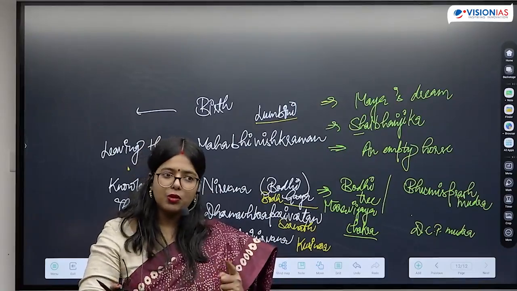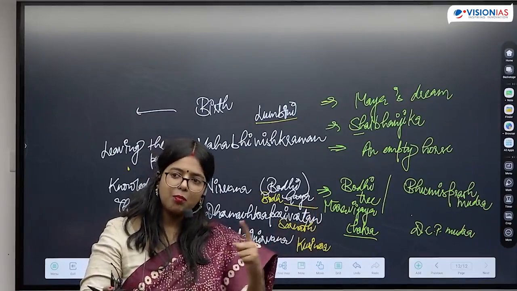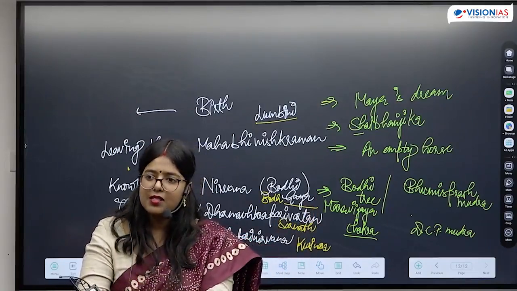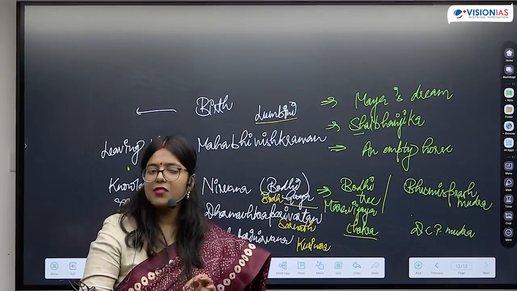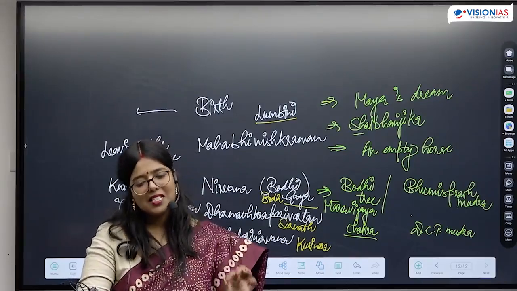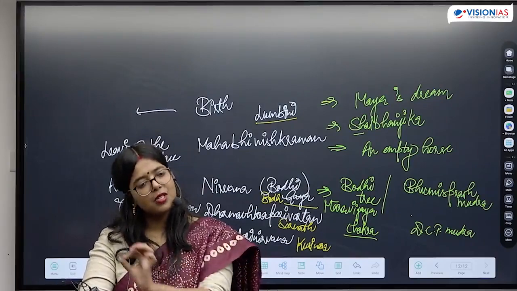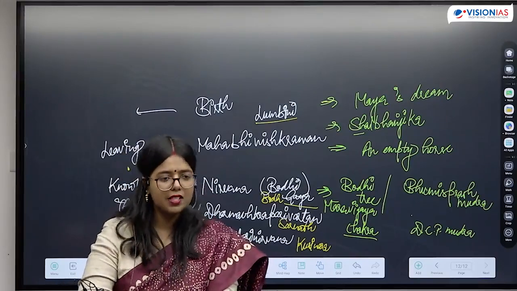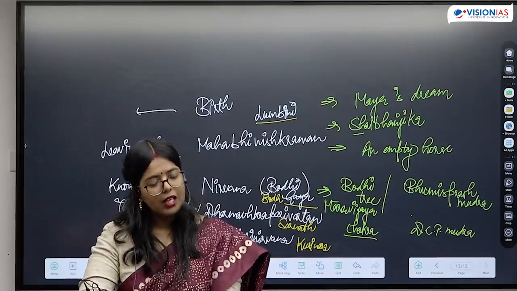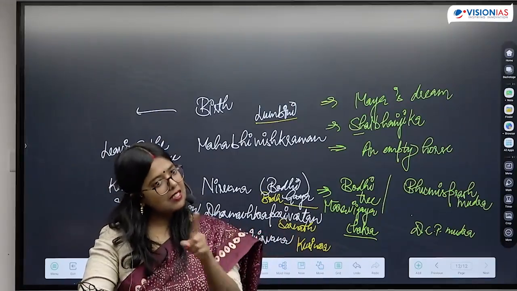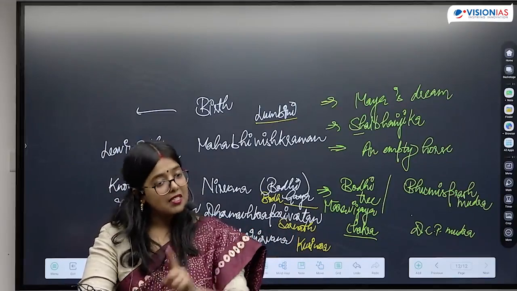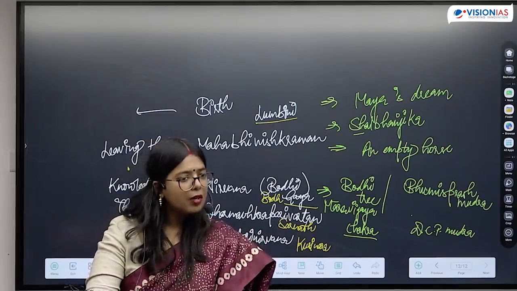When we talk about Buddhism, we are talking about the development of Buddhism throughout the centuries. When we are talking about the life of Buddha, we are talking specifically about a part of the 6th century BCE and some decades of the 5th century BCE, from 563 BCE to 483 BCE.